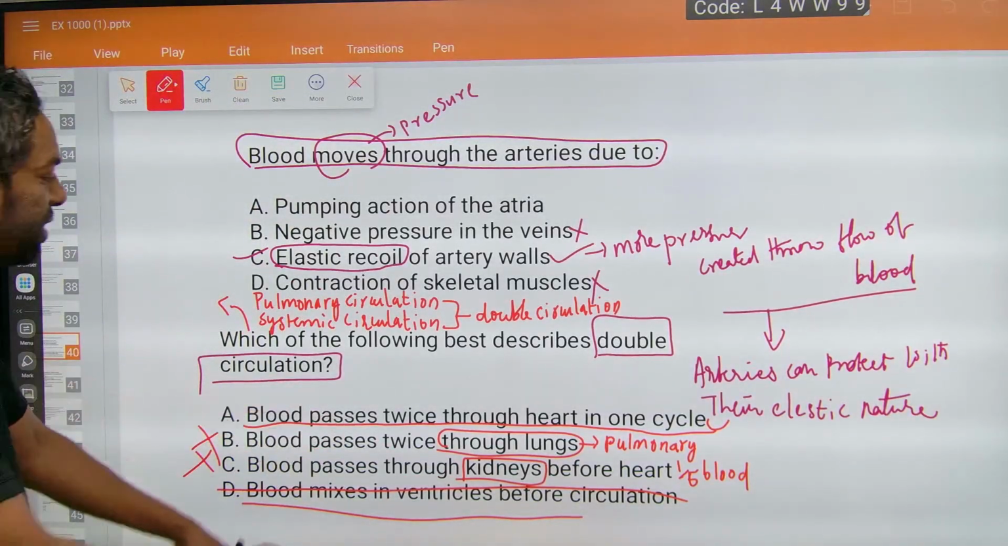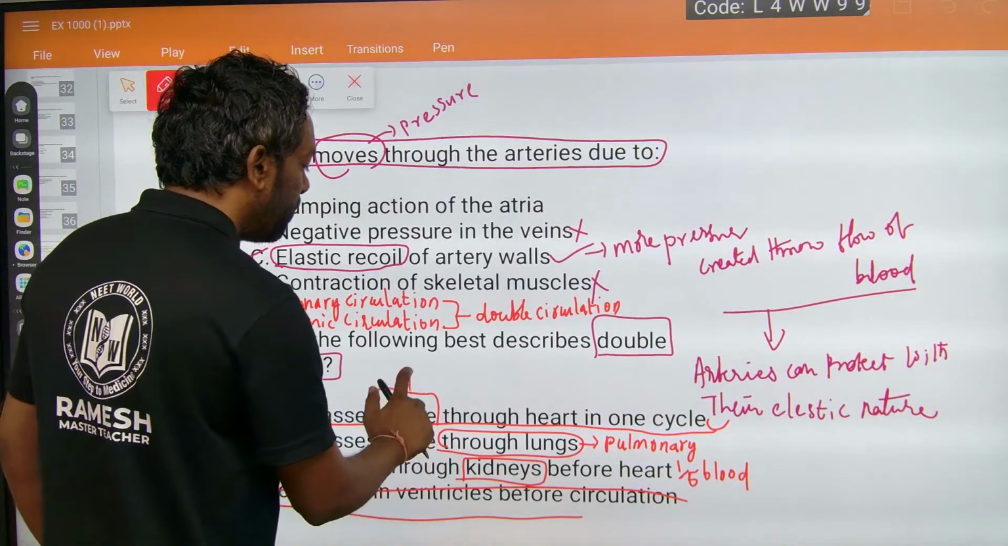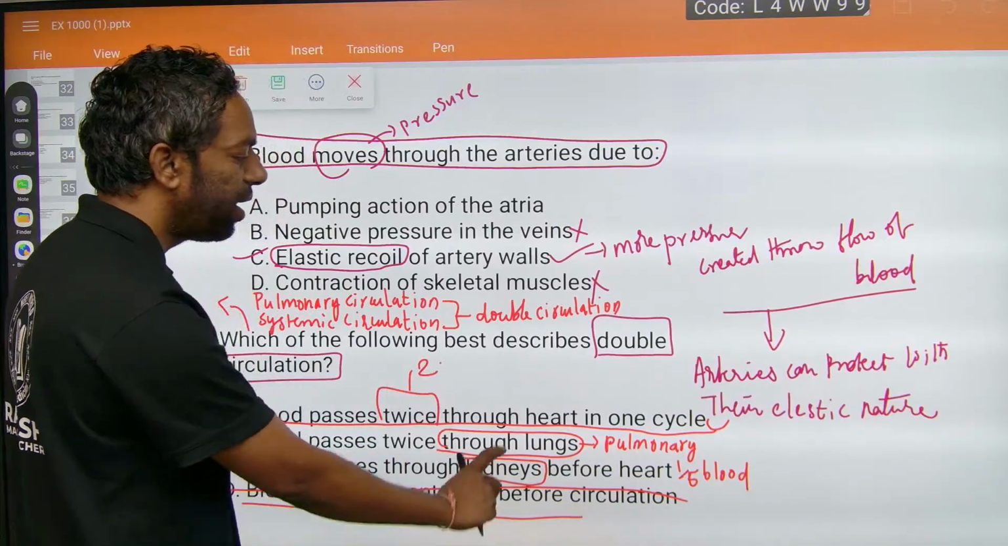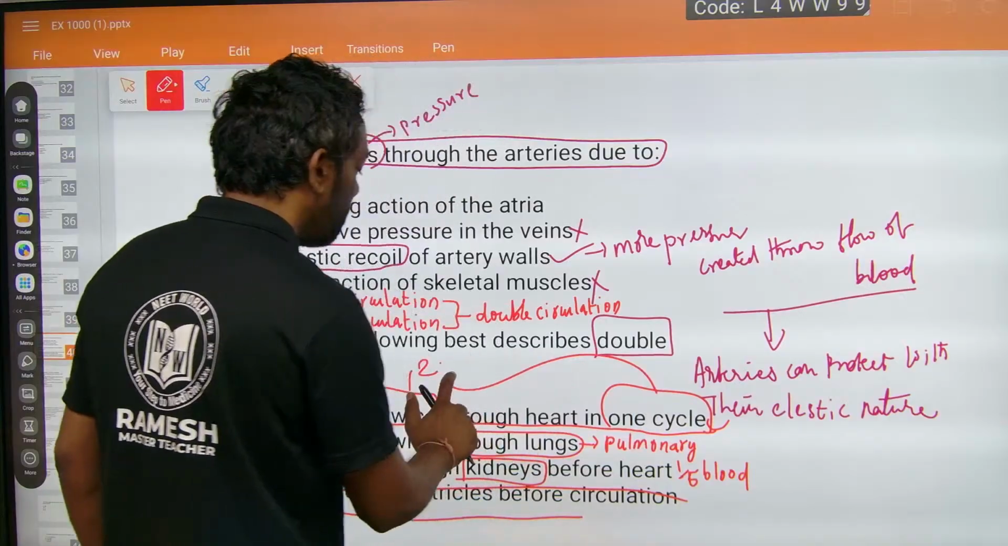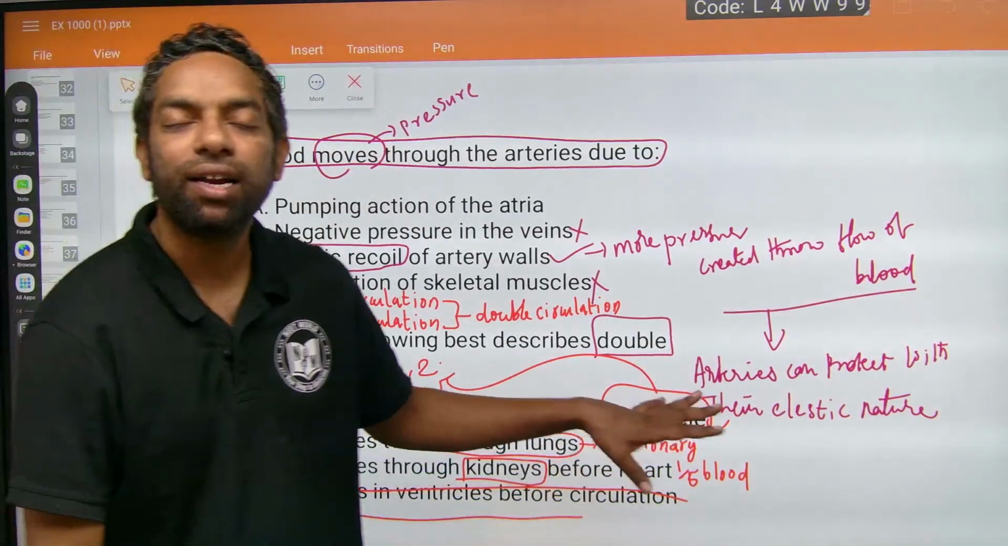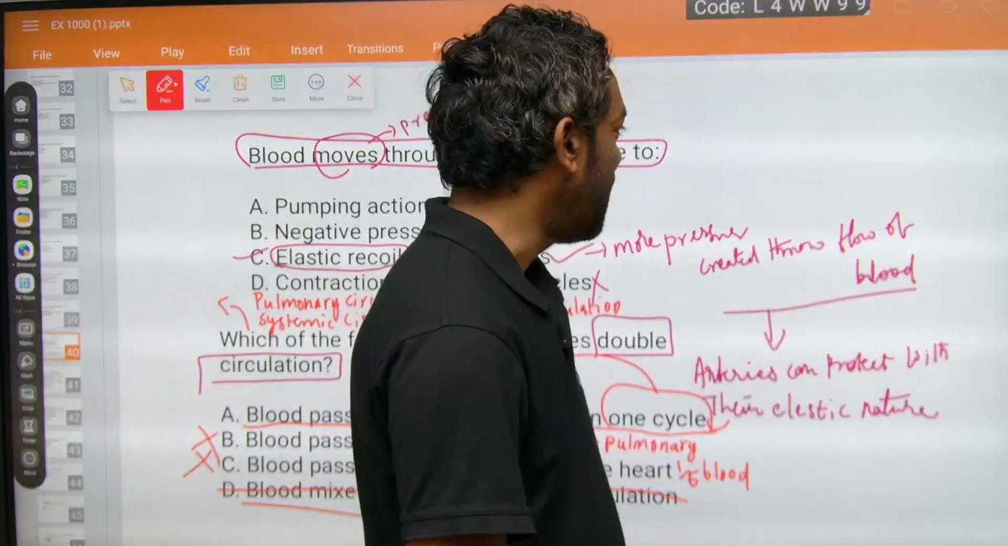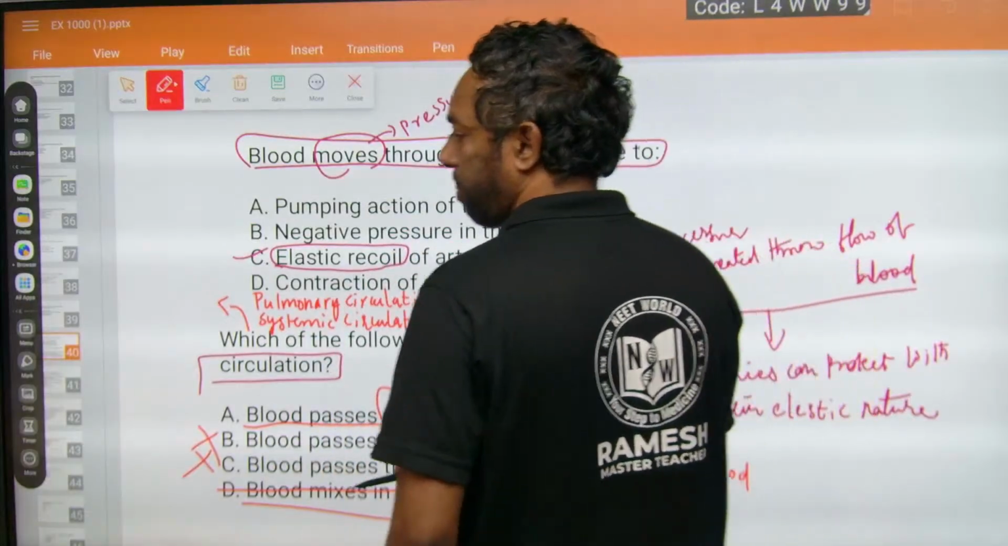Twice means two, double. In one cycle the blood circulates through the heart twice. Okay, I will show you, guys, don't worry.